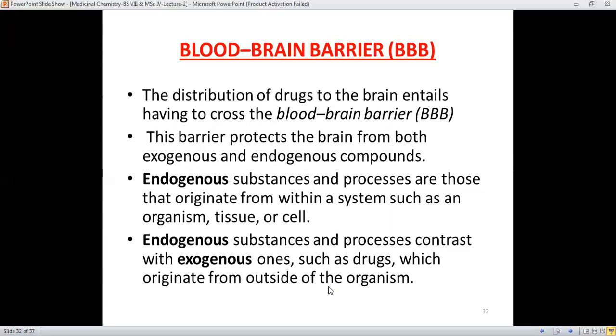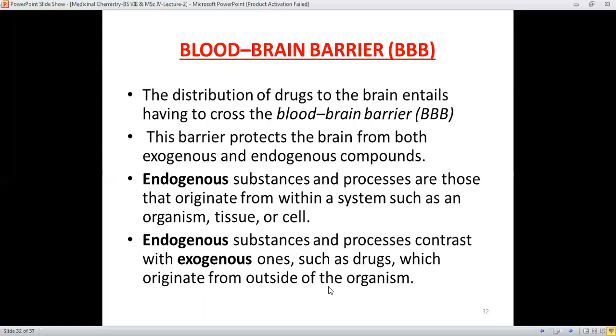And endogenous means the substances which originate from the system, it may be tissue or cell, and exogenous means substances which are outside of the system, which may be a drug molecule, or it may be gas or simple cations which are introduced into the living system.